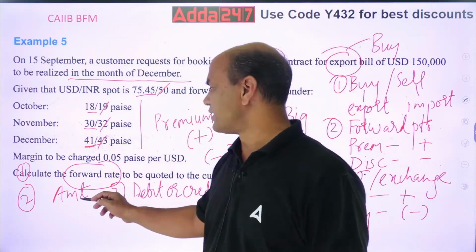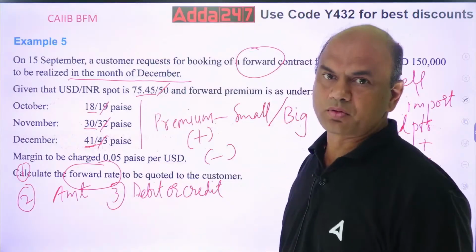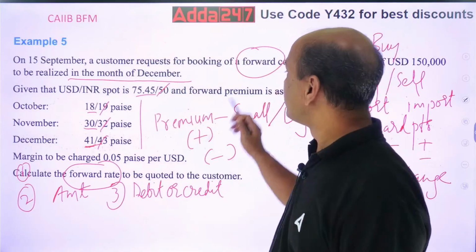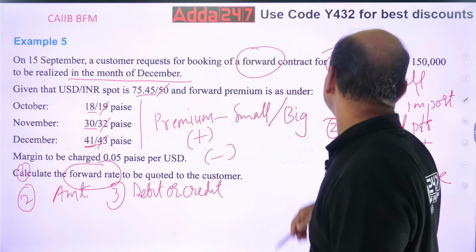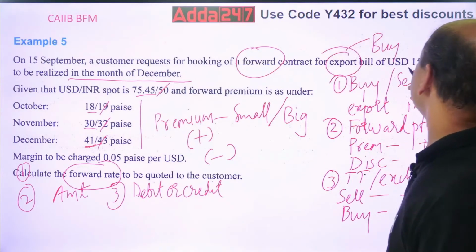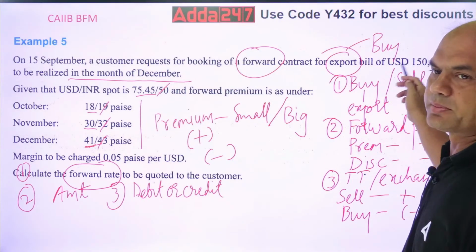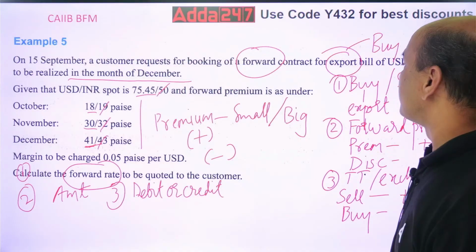So firstly, give me the amount. What is the amount over here? Amount in rupees. See, the dollar amount is given as USD 1,50,000. This is my dollar amount. So I want it in rupees.